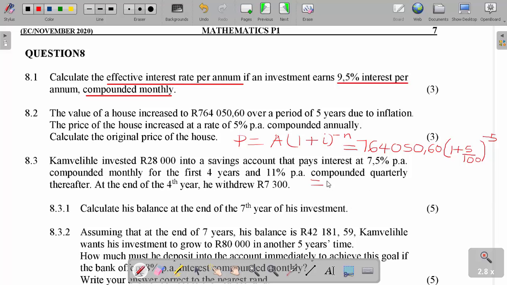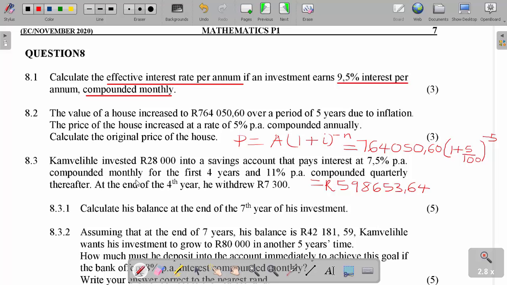With the calculator, I'm getting 598,653.64. So this was the original money for the house. Because of inflation it has increased the price to 764,050. Hope we are still together, guys.